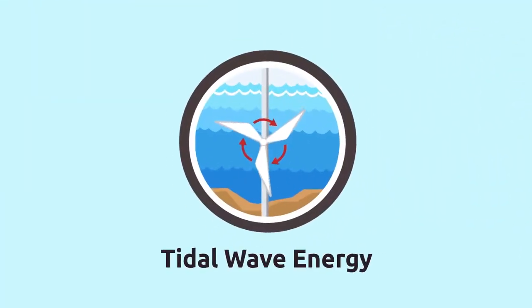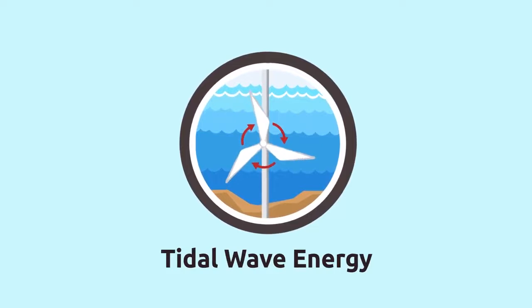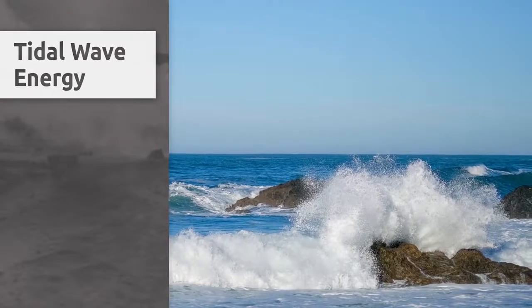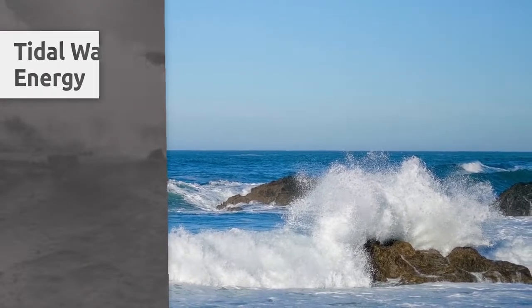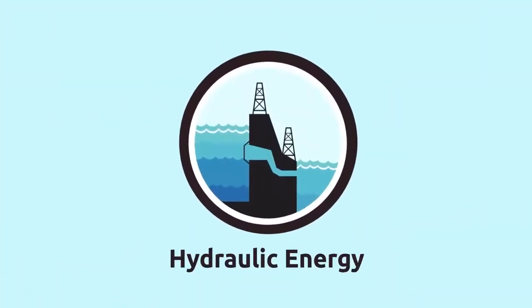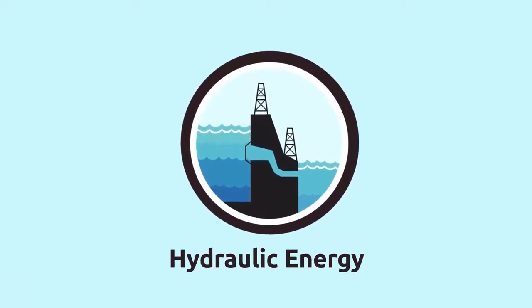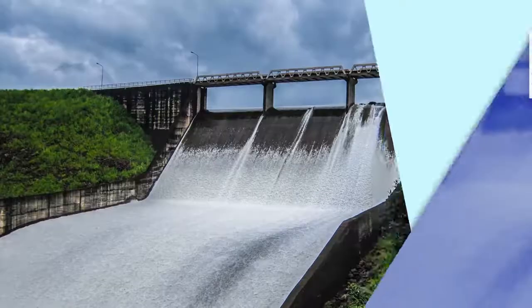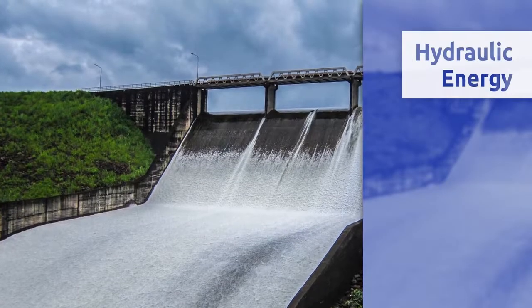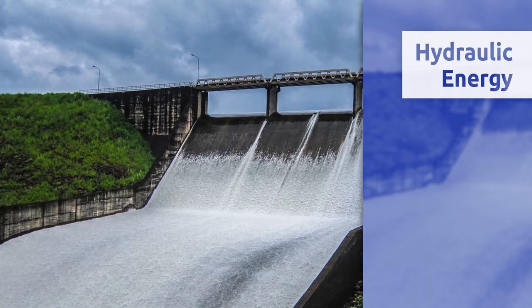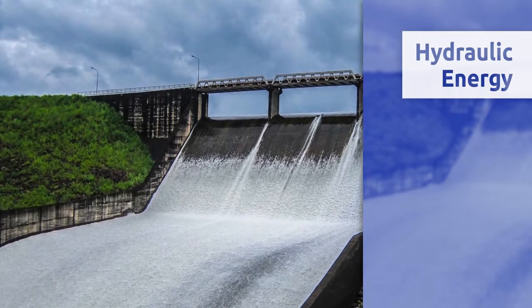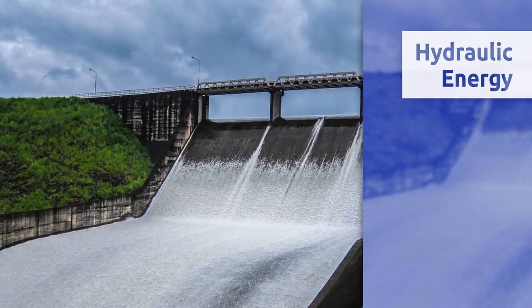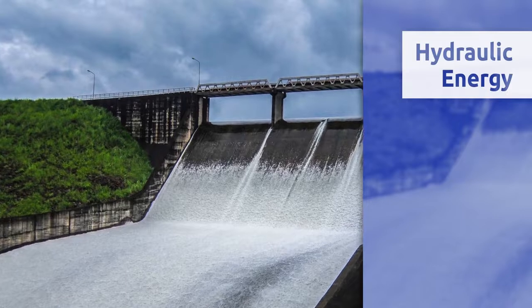Tidal wave energy comes from the movement of sea waves or when tides change from high to low, and vice versa. Hydraulic energy is produced by the water we store in reservoirs or artificial lakes. Look at this dam! Water falls over from a high spot. Then, it flows through the hydroelectric factory, where the force of the water is transformed into electric energy.